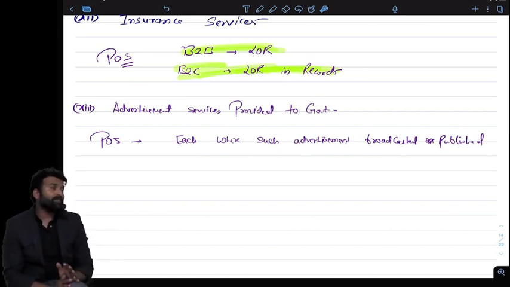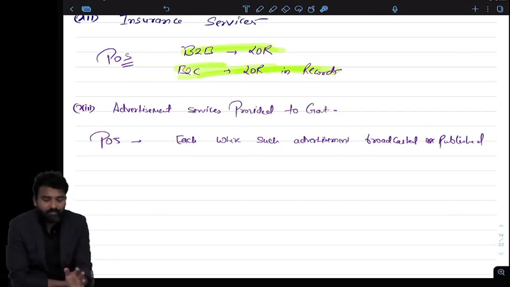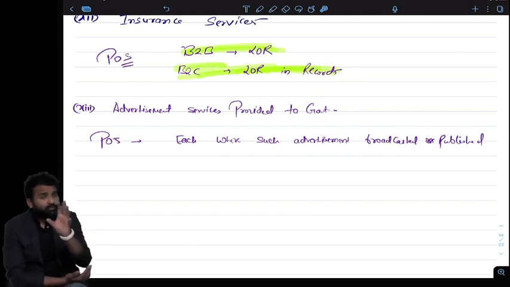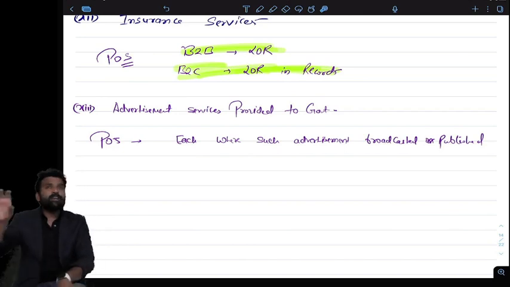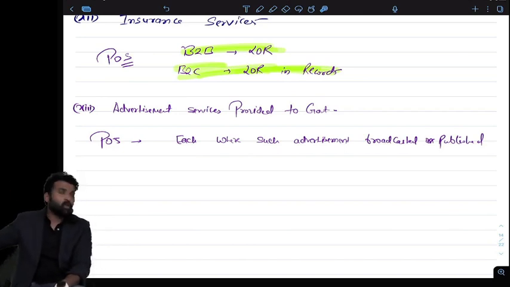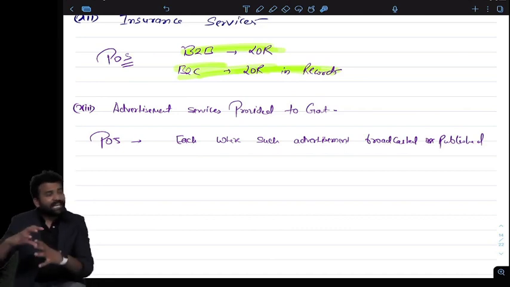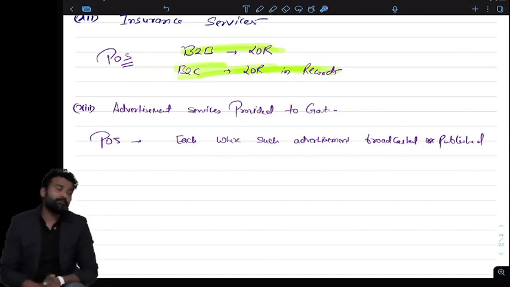So now what we have to do is, for advertisement services to the government, we have to bifurcate the services state-wise. So how many hoardings are in which state? The number of hoardings, pamphlets, advertisements will decide how much is the place of supply for which state.